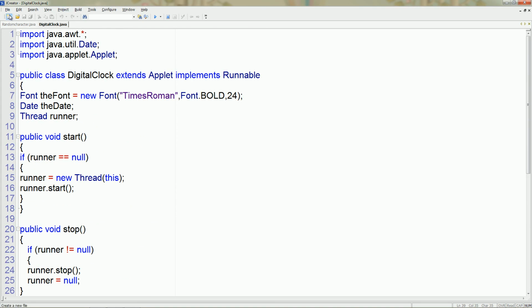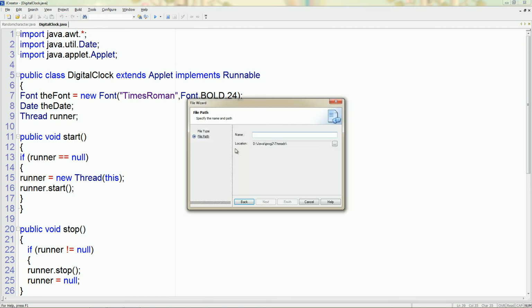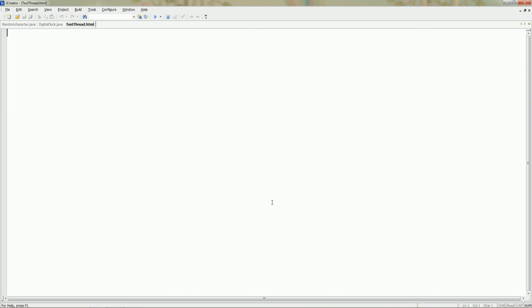For this example we need an HTML file. Within this file create an applet code.